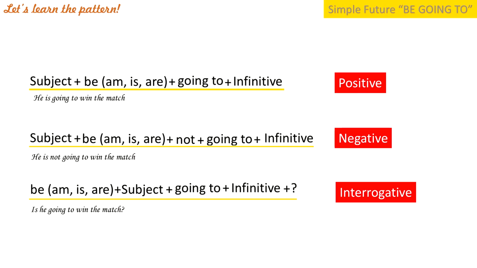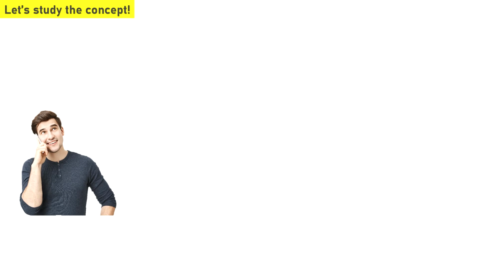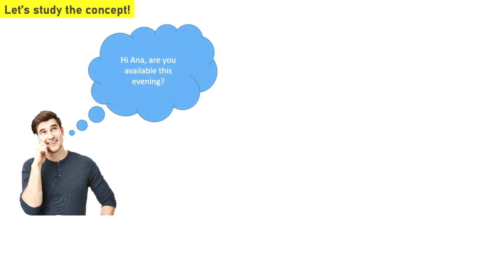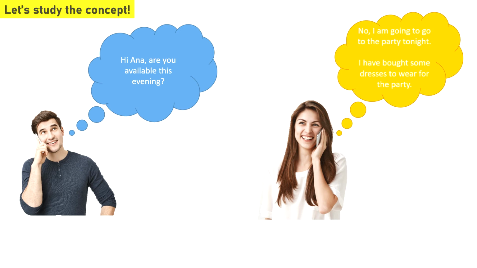Okay, so what's next? So we need to understand the concept when we use be going to and when we use will. For example, I'm gonna give you some illustrations between one man and one woman on the phone. In example, hey Anna, are you available this evening? A man asking a woman on the phone, and then Anna answers, no, I'm going to go to the party. I have bought some dresses to wear for the party.